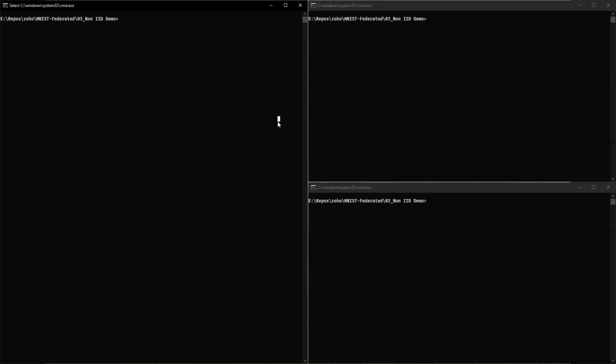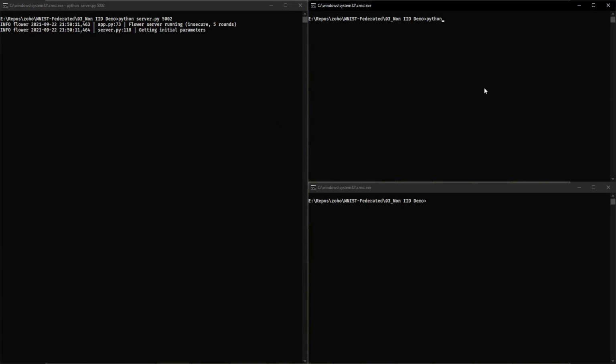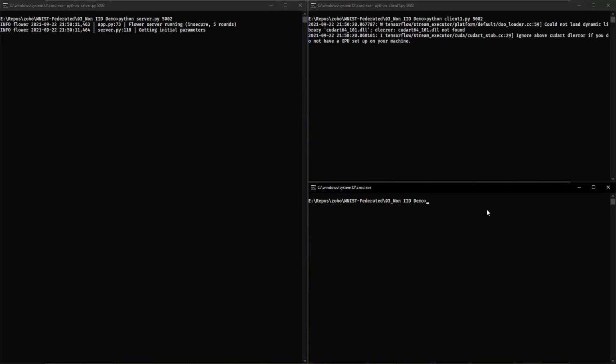So what I'm going to do is, here I'm going to launch the server.py, and I had mentioned that I will be passing the port number, localhost port number here as a command line argument. So I'll pass it on 5002, and then I would run client 1, the same thing on localhost 5002, and I would run client 2